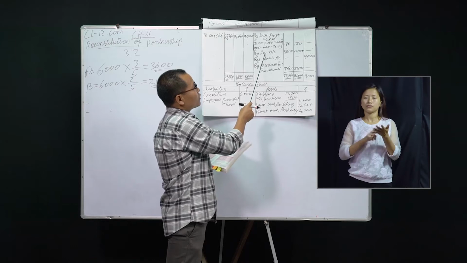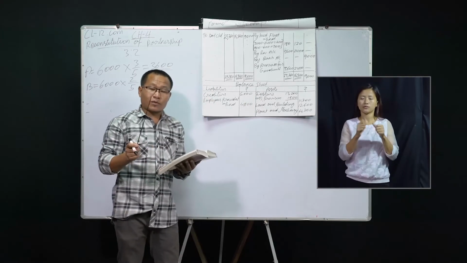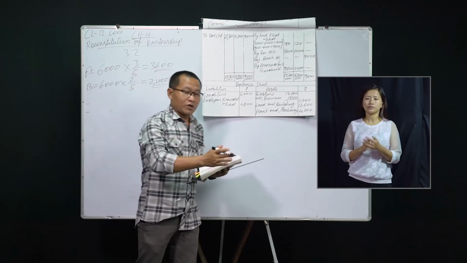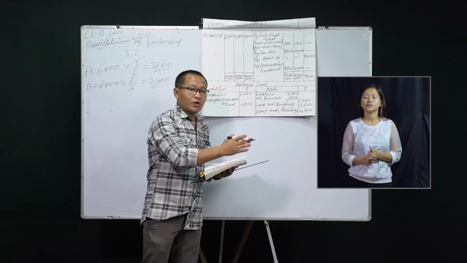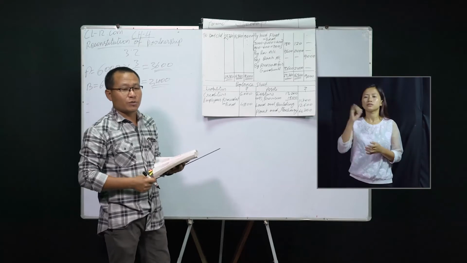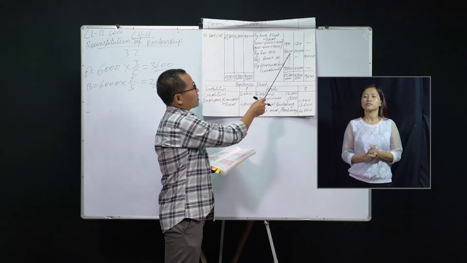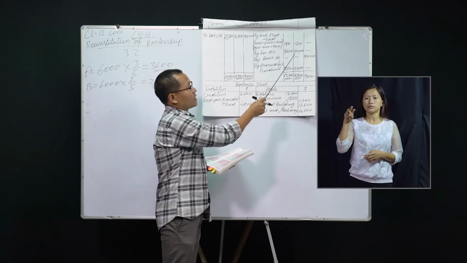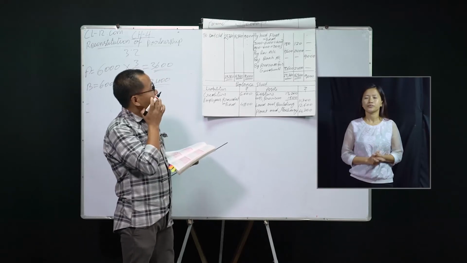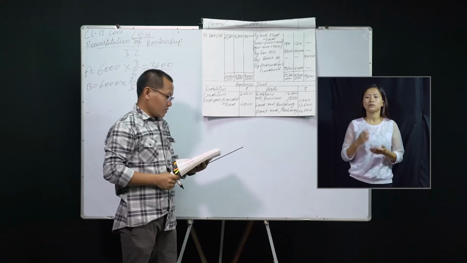Next, revaluation account is a profit that has been calculated while preparing the revaluation account. So go back to the revaluation account, you will see on the debit side that the profit of 6,000 is distributed between partner A and B like 3,600 and 2,400. This is the profit that has been earned in your revaluation account.